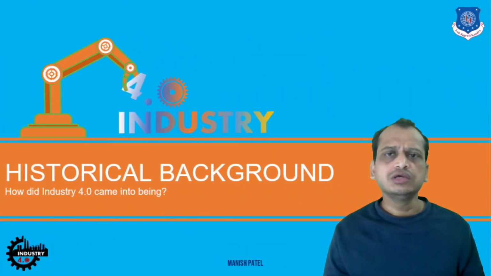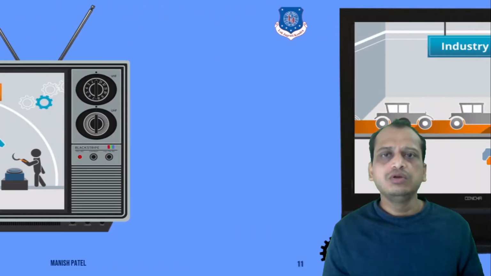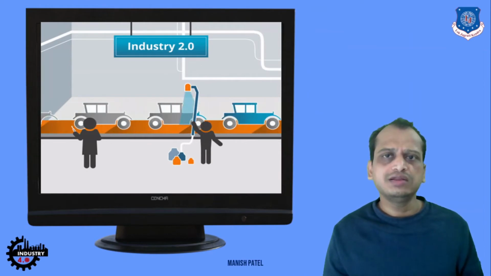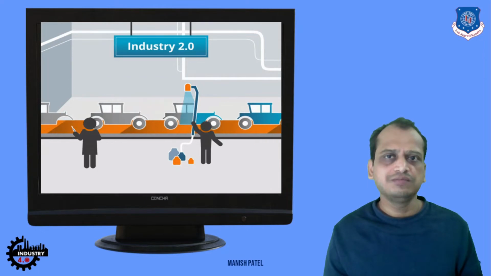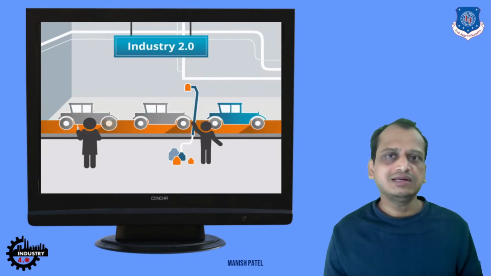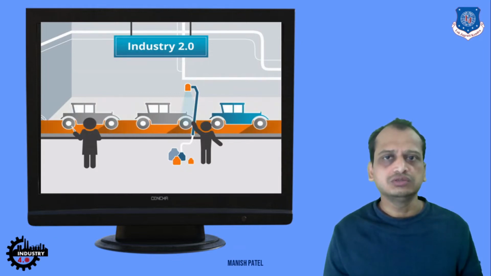So let's look into the historical background. What is the background of Industry 4.0 as a whole? Starting with Industry 1.0, with the invention of steam engines by James Watt, this revolution started in England. Then we look at Industry 2.0, with the introduction of the assembly line for the Model T and the invention of electricity as well. These two combined to form the Industry 2.0 revolution.